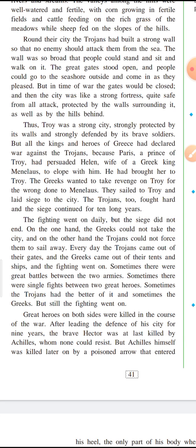Now, Helen was the wife of the Greek king Menelaus. He had persuaded her to run away with him.